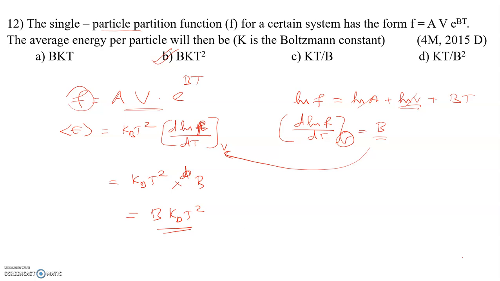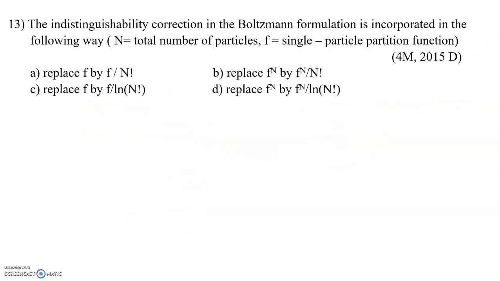Now, the next question, question number 13. The indistinguishability correction in the Boltzmann formulation is incorporated in the following way. N is the total number of particles, f is the single particle partition function. I have told you, right, that Q is equal to f power N in the case of distinguishable particles.